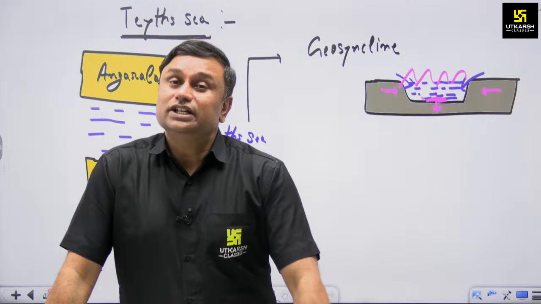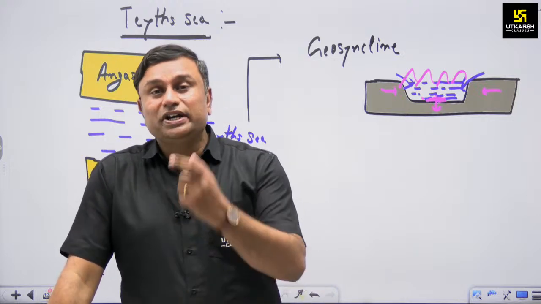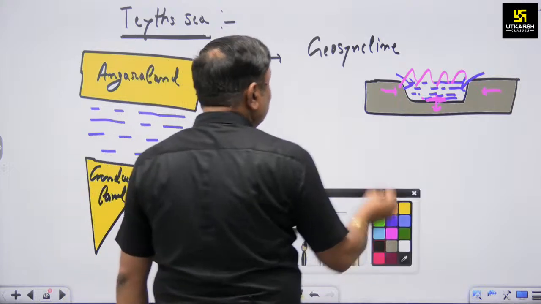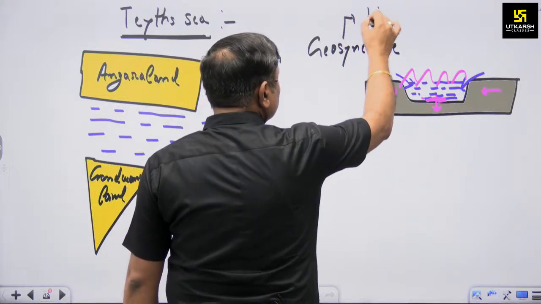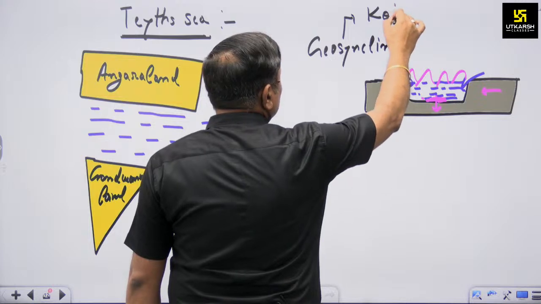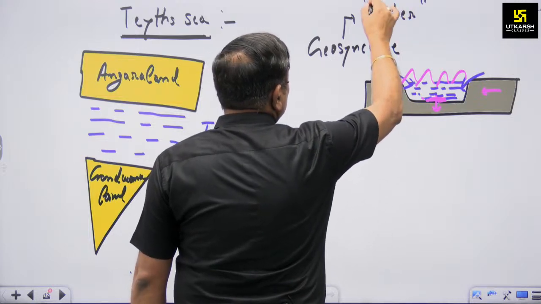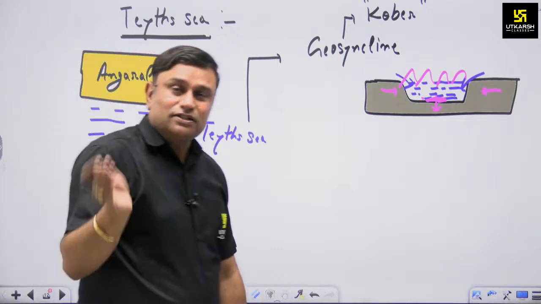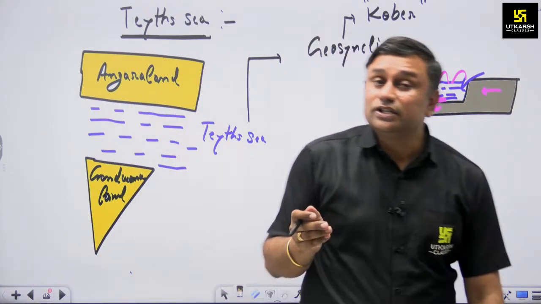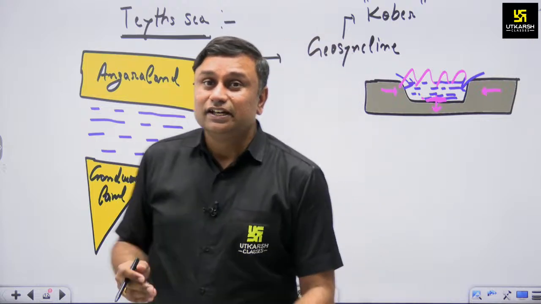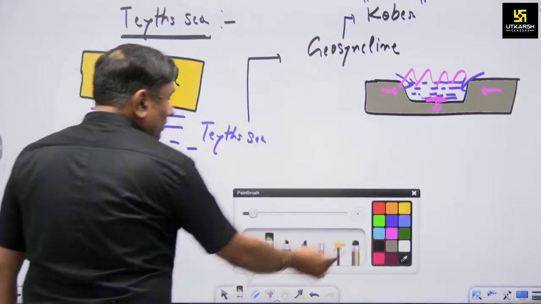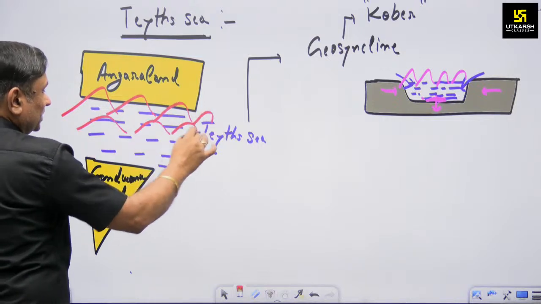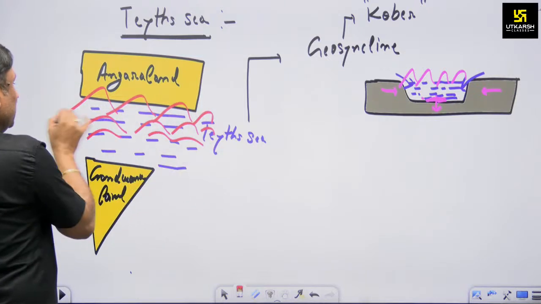And now the question arises, who propounded this concept of geosyncline? The concept of geosyncline was propounded by Kober. Which one? Kober. So Kober propounded this theory of geosyncline. So on the remains of this geosyncline, the Tethys Sea, right now we see the mighty Himalayas, and just south of this Himalayas,